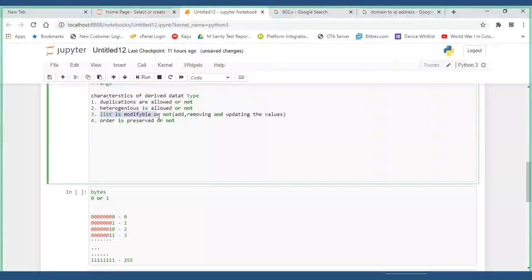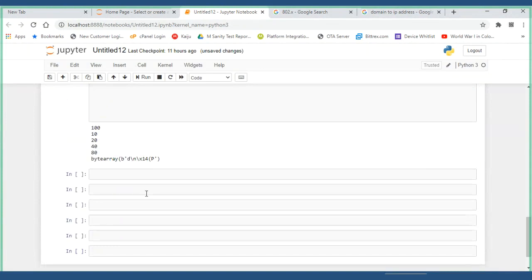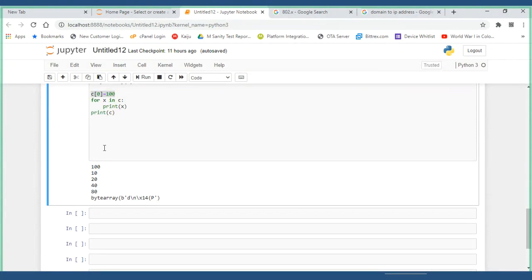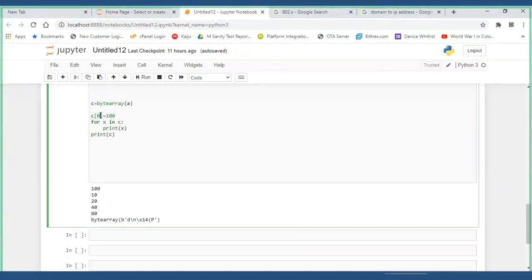In bytearray, it can be. Is order preserved or not? Yes, order is preserved because we are getting the same elements any number of times you run. We are able to access the index values and you can get them. That is how it is possible.